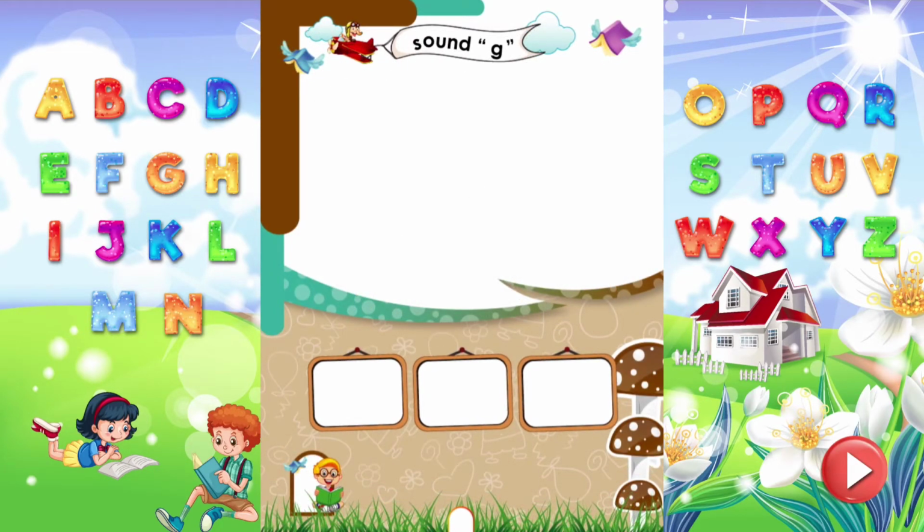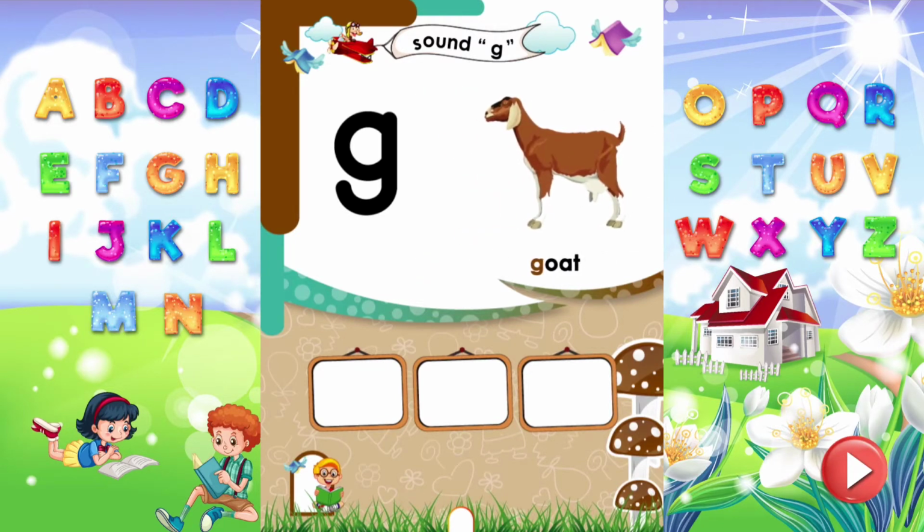Sound G. Dear kids, read the letter G. It makes sound G. Goat. Goat starts from the sound G. Say aloud more words that start from the sound G.